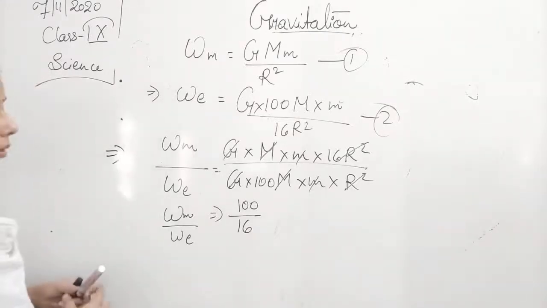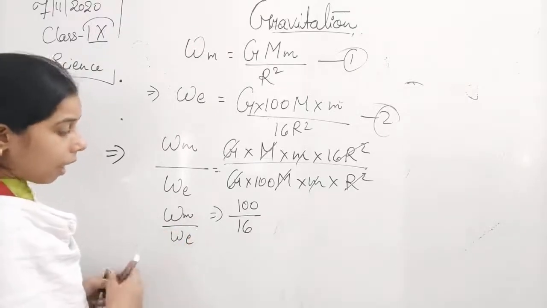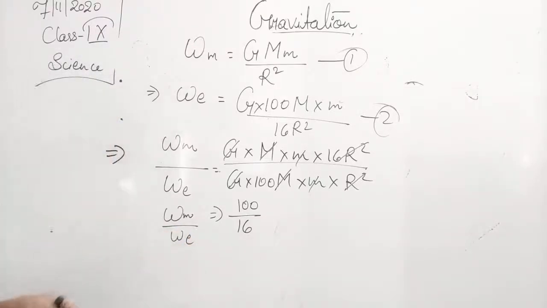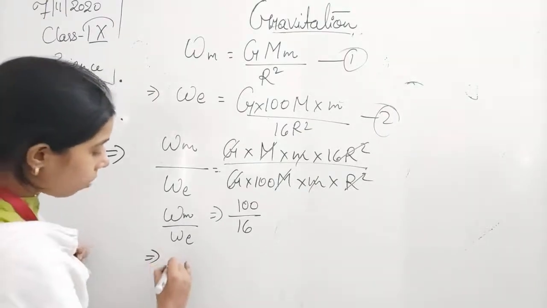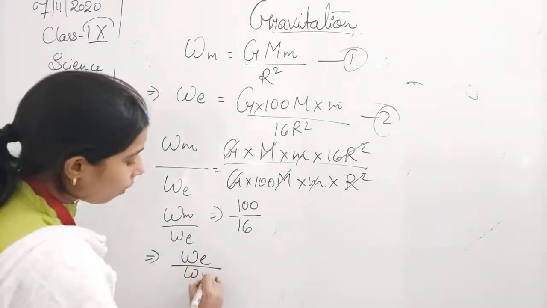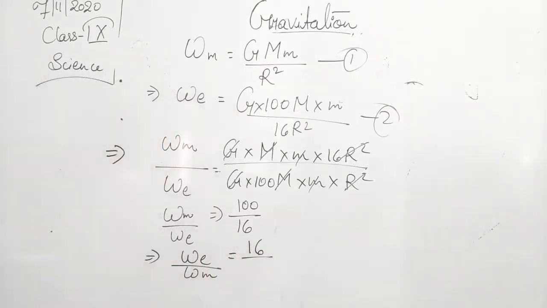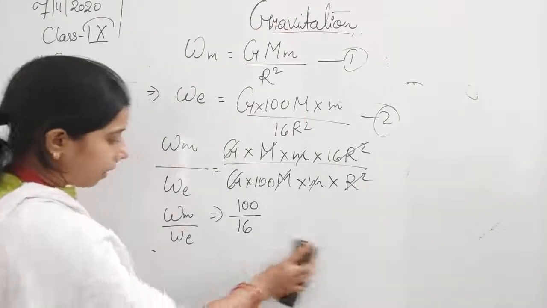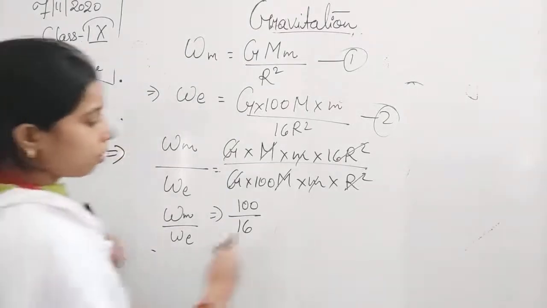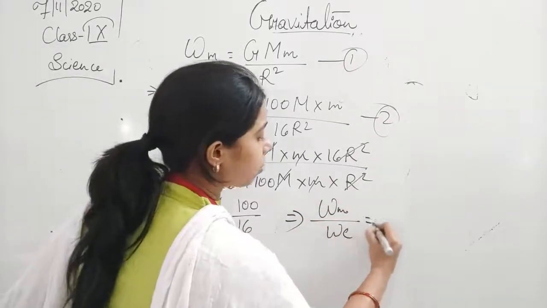Now you can also write it: We upon Wm will be equal to 16 upon 100. We can also write Wm upon We is equal to 1 by 6.